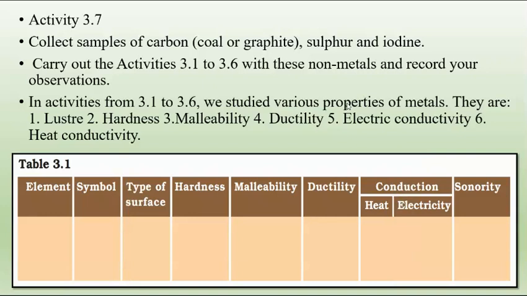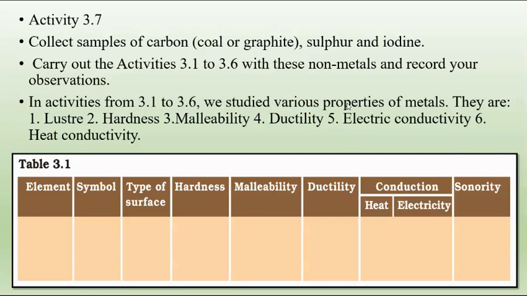Now here we have Table 3.1. In this you have to take the samples: coal, graphite, sulfur, and iodine. We have to write them in the element column. Then we write down their symbol. Then the type of surface, hardness, malleability, ductility. Then in conduction we have two columns, heat and electricity. Then sonority. Now can you tell me what is the symbol of carbon?